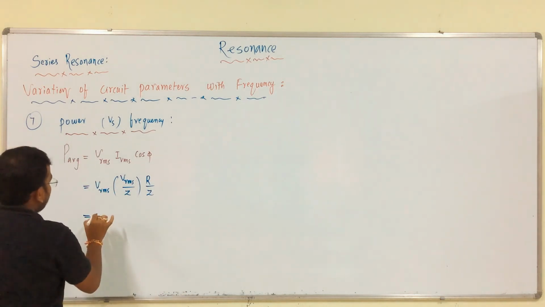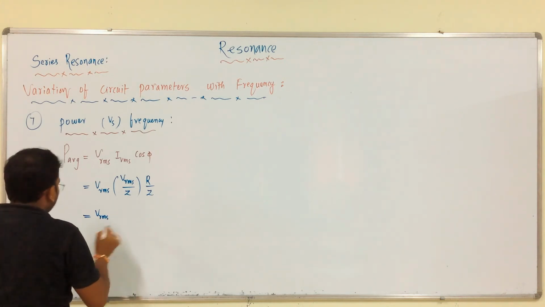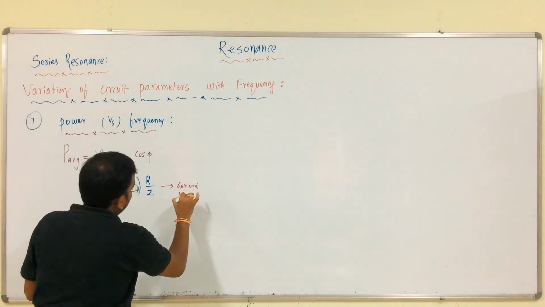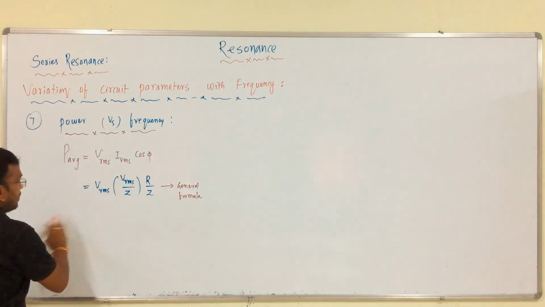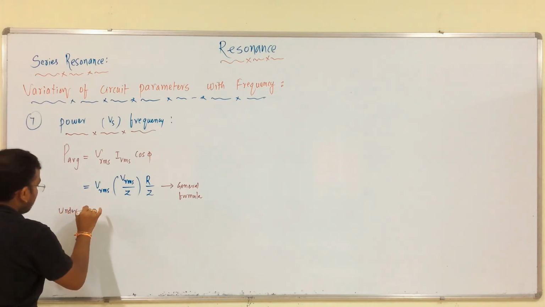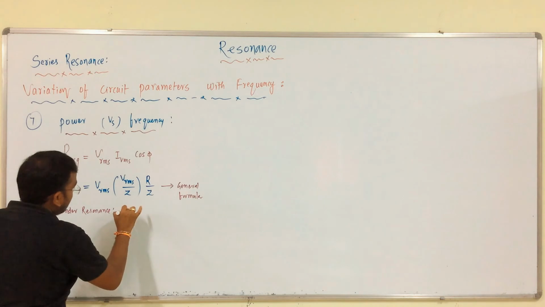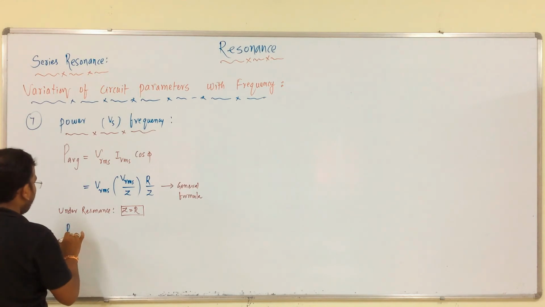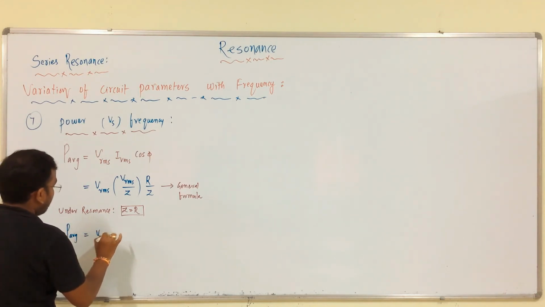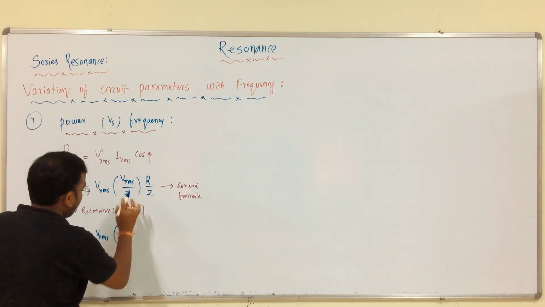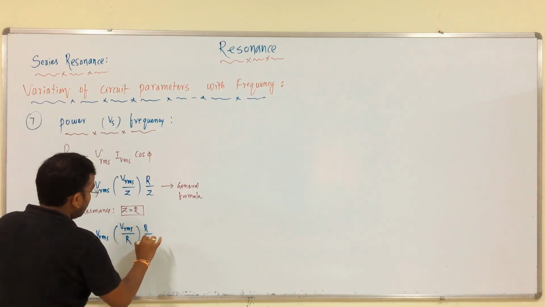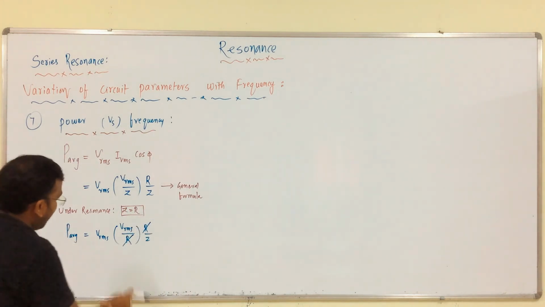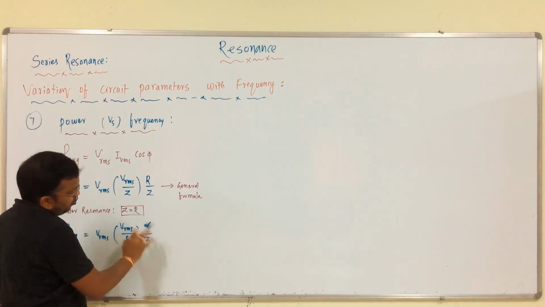So, this is the general formula. Under resonance, Z is equal to R. Therefore, P average is equal to Vrms into Vrms by R, into R by Z. The R by R gets cancelled, no problem at all.